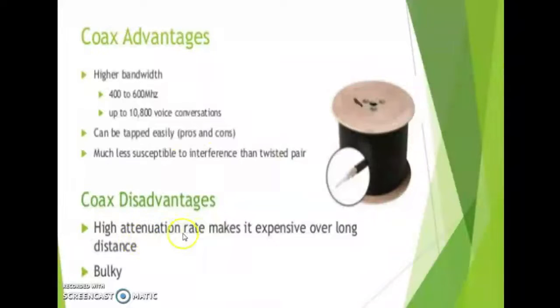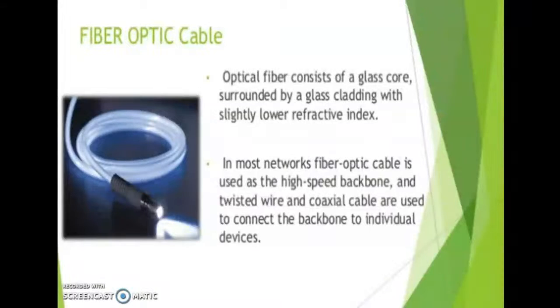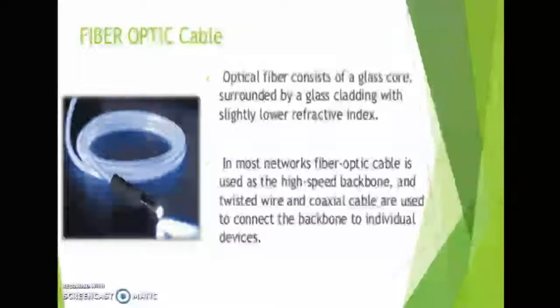Disadvantages: high attenuation rate makes it expensive over long distance, bulky. Then next one, fiber optic cable. Optical fiber consists of a glass core surrounded by a glass cladding with a slightly lower refractive index. In most networks, fiber optic cable is used as a high-speed backbone, and twisted wire and coaxial cable are used to connect the backbone to individual devices.